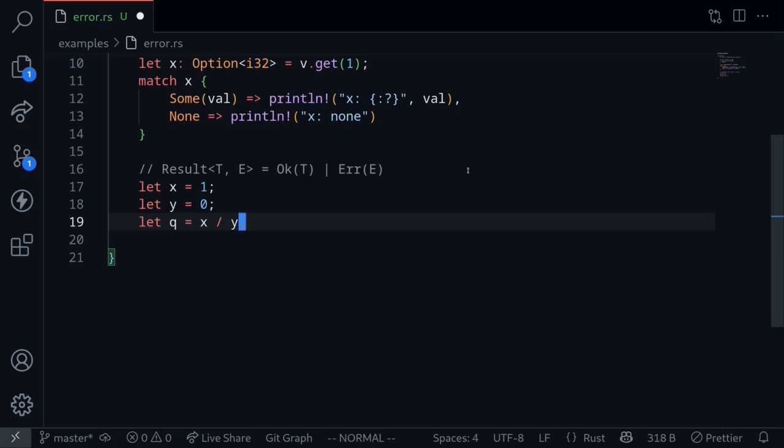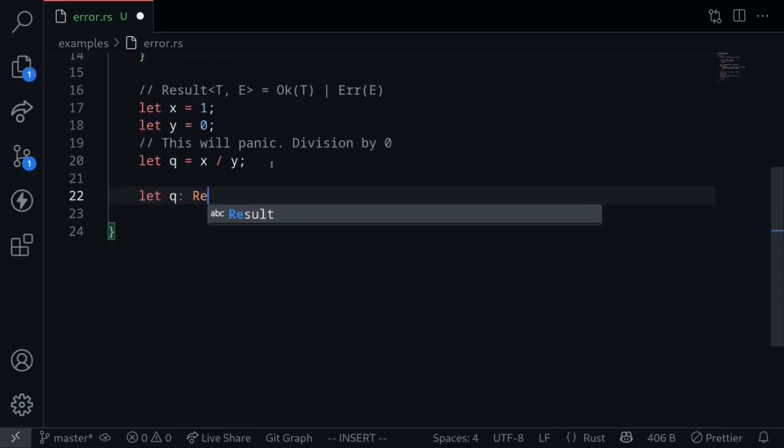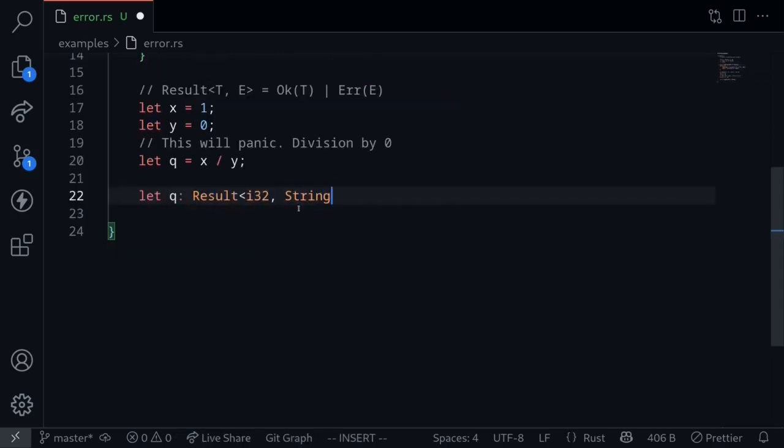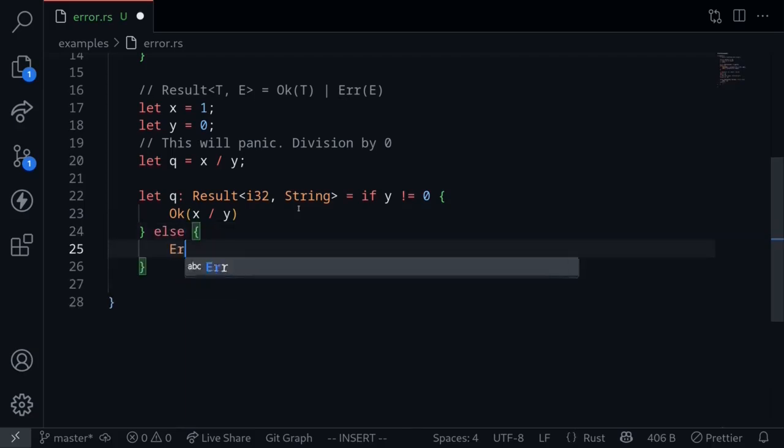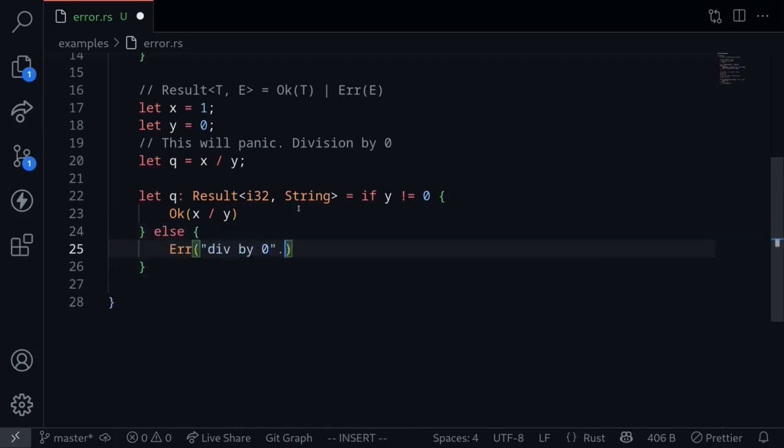Let's look at an example of when the Result type will be useful. Consider that we divide two numbers x and y. When y is equal to 0, this will panic. This is a division by 0. Let q be a Result type of i32 and a string. When the division of x divided by y is successful, we'll return an i32. If there is an error, then we'll return the string with the error message. Here we'll use the if-else statement to return the value. If y is not equal to 0, we'll simply divide x divided by y wrapped in an Ok. Otherwise, we know that y is equal to 0, so we'll return the error message div by 0.